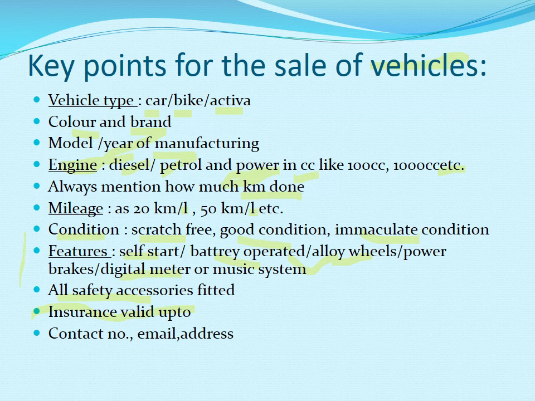Next is mileage. The mileage should be 20. In case of a bike or Activa, like we used to mention, 50 km per liter. Keep it in mind that it is per liter. Never mention per hour. When it becomes per hour, then it is the speed, not the mileage. Mileage means how much it runs in a liter. And in case of cars, it is 22, 26, 28, like that.